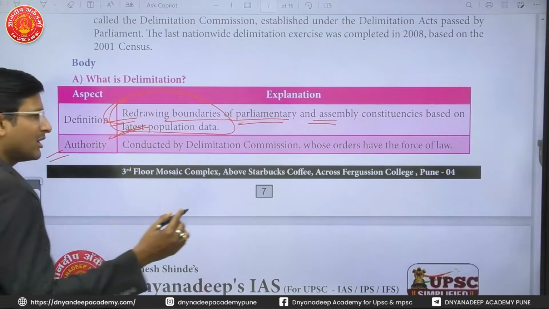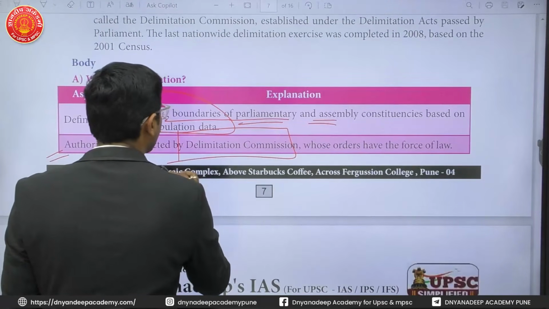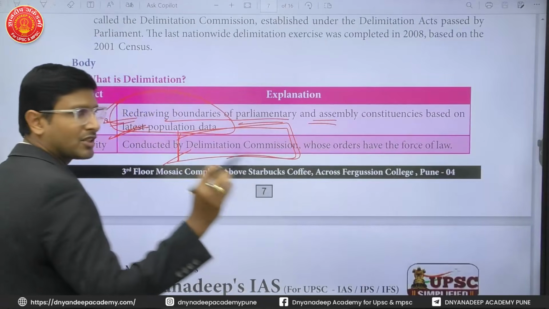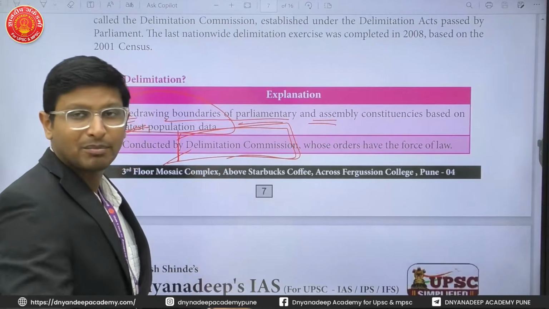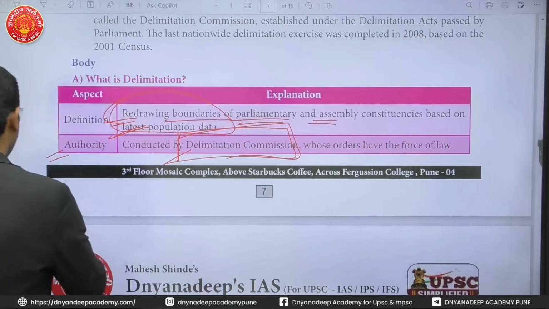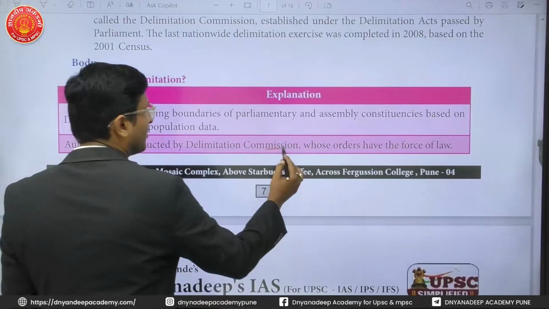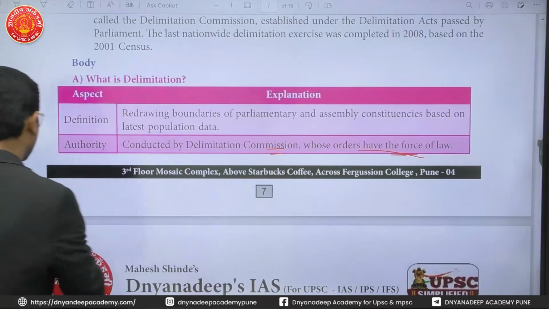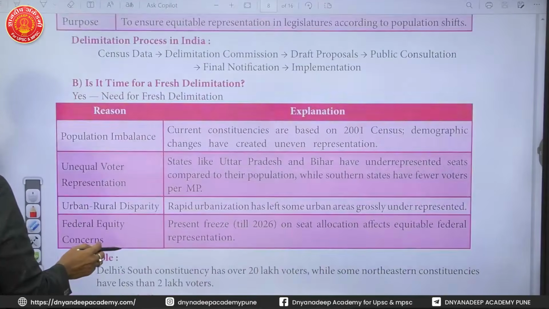The authority who conducts the delimitation is the Delimitation Commission. Delimitation Commission is a statutory body which is established by the Parliament by Act. And the orders of the Delimitation Commission have the force of law. They are compulsory to be implemented.